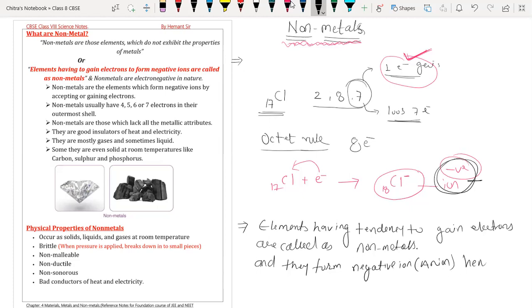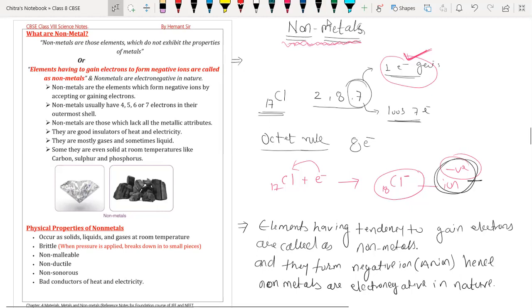Hence, they form negative ions, and hence non-metals are electronegative in nature. Okay, this is all about the non-metals.